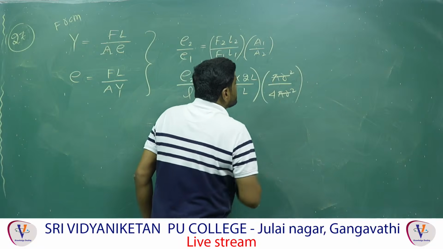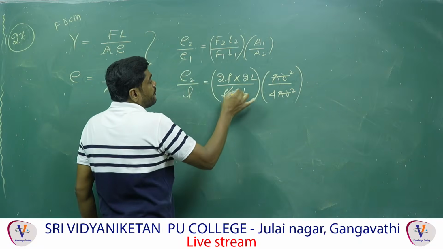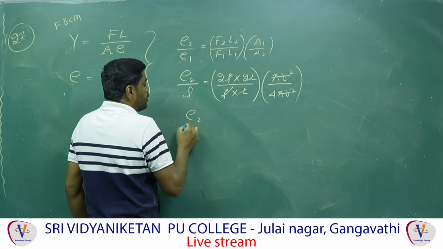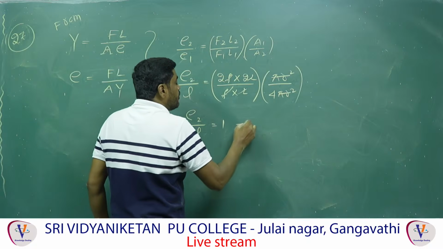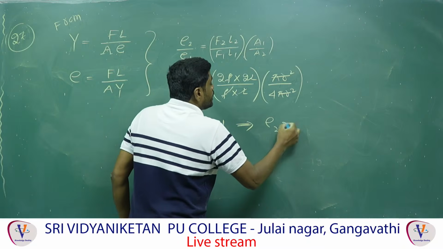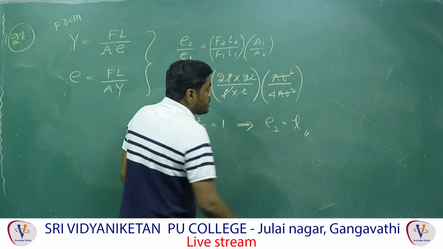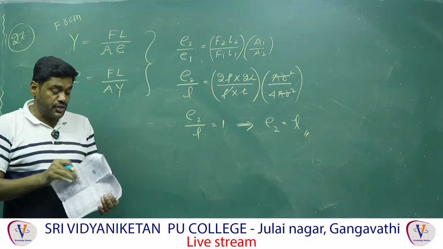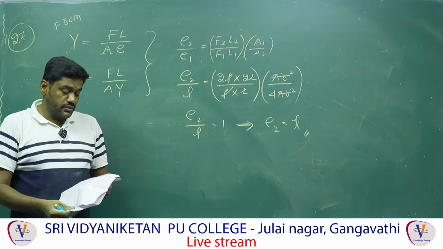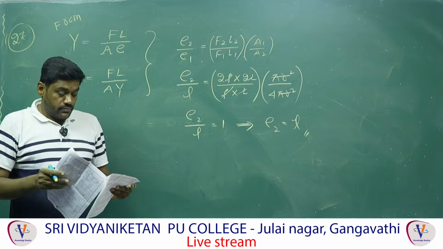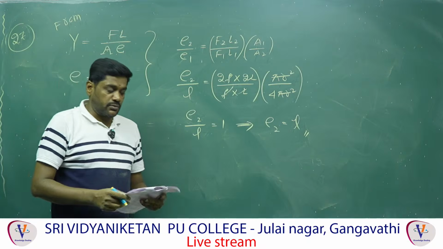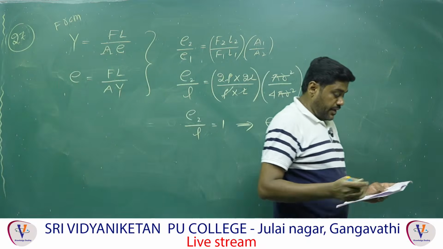Pi r square cancels, therefore F L cancels, and L2 by L is equal to 1. Again, e2 is equal to L only. There is no change. Elongation is also the same. Yes, 27th question, the third option is the correct one. Therefore, L is the correct answer. Next.